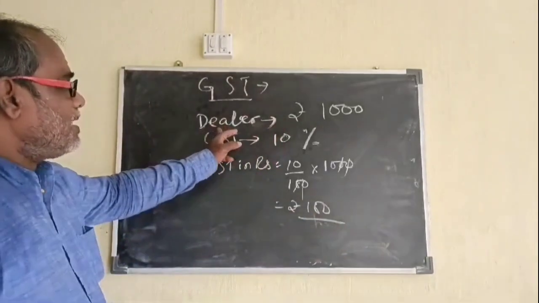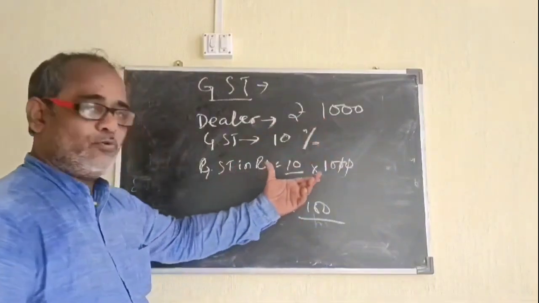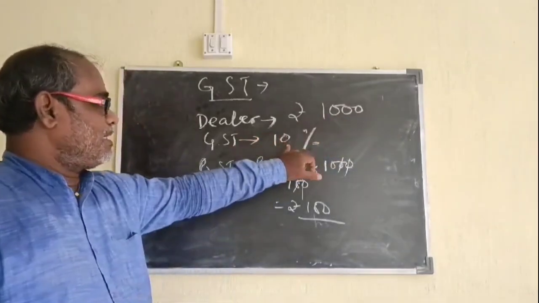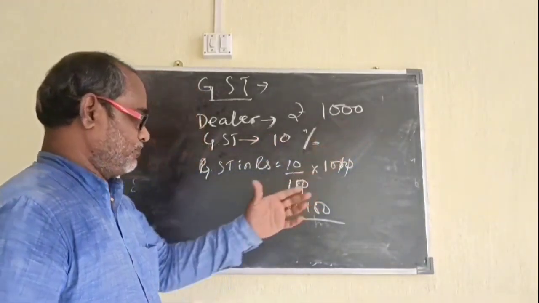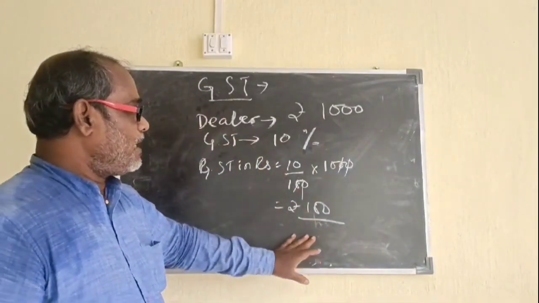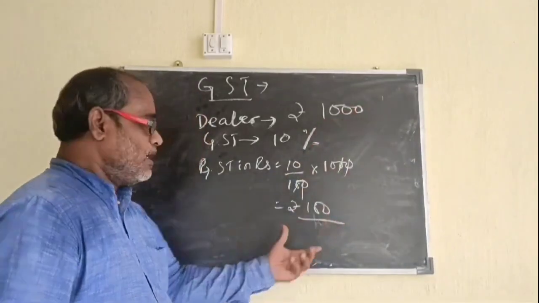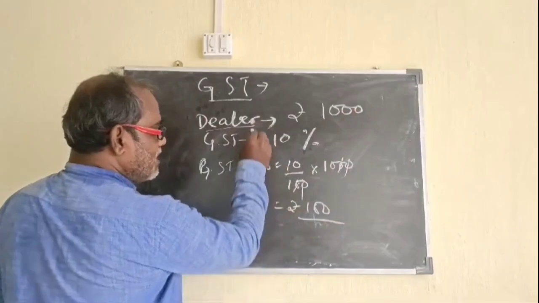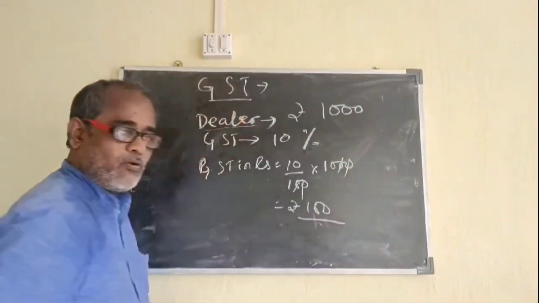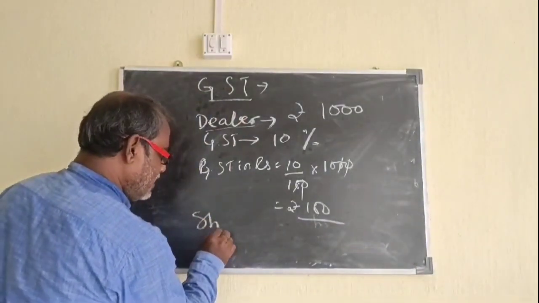So when the dealer is selling a good to a shopkeeper at the price of rupees 1000, GST is taken as 10%, that means rupees 100. So how much does the shopkeeper have to pay? He has to pay rupees 1000 and he has to pay rupees 100. Now the dealer is charging rupees 100 from the shopkeeper and paying the tax to the government.